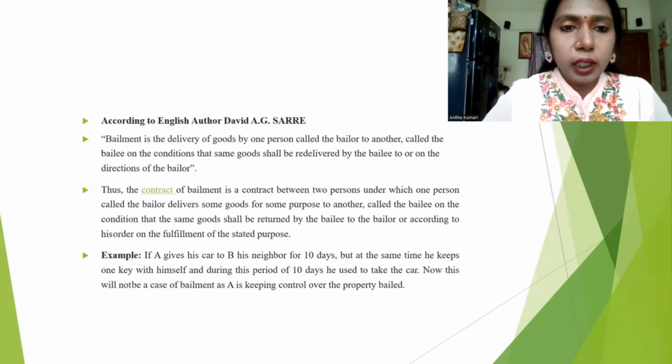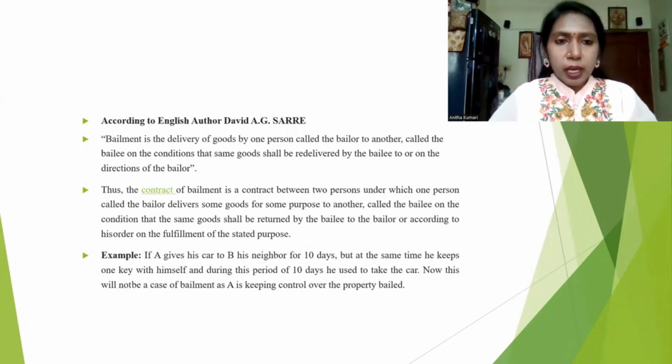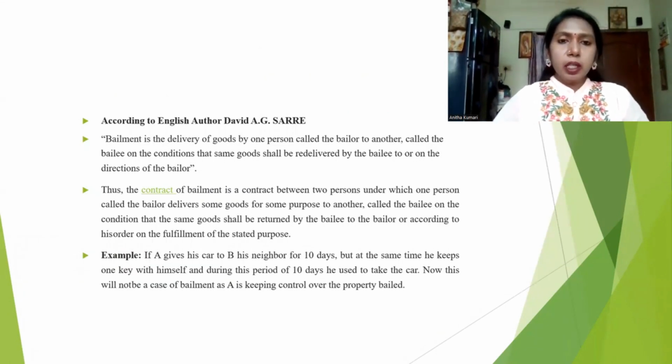According to the English author David A.G. Sari, bailment is the delivery of goods by one person called the bailer to another called the bailee, on the condition that the same goods shall be re-delivered by the bailee to or on the direction of the bailer. For example, if A gives his car to B, his neighbor, for 10 days, but keeps one key with himself, and during this period of 10 days he used to take the car, this will not be a case of bailment, as A is keeping control over the property.